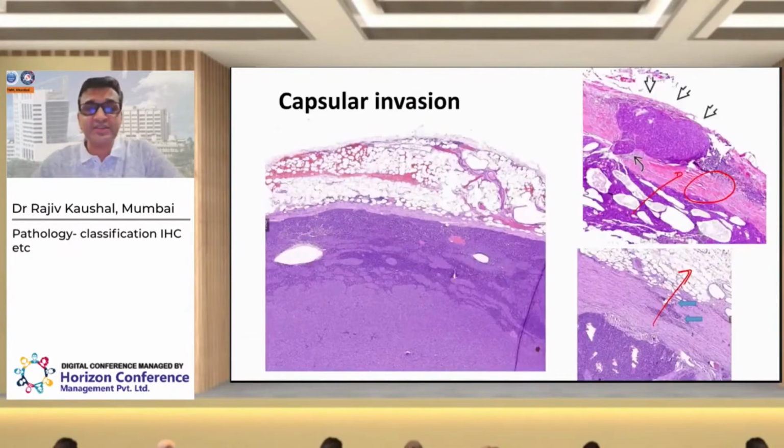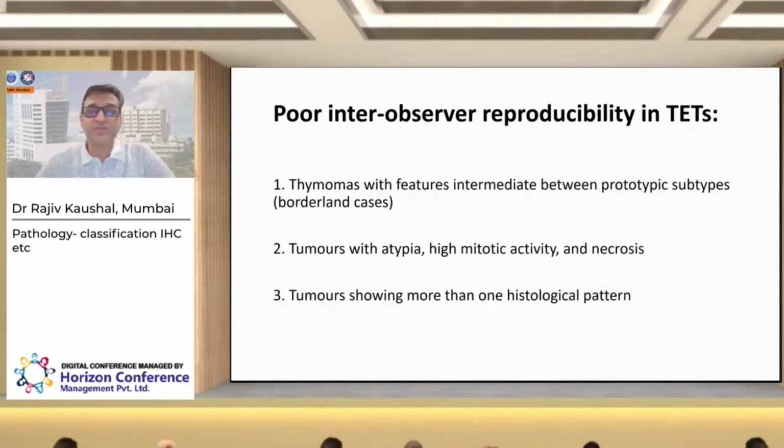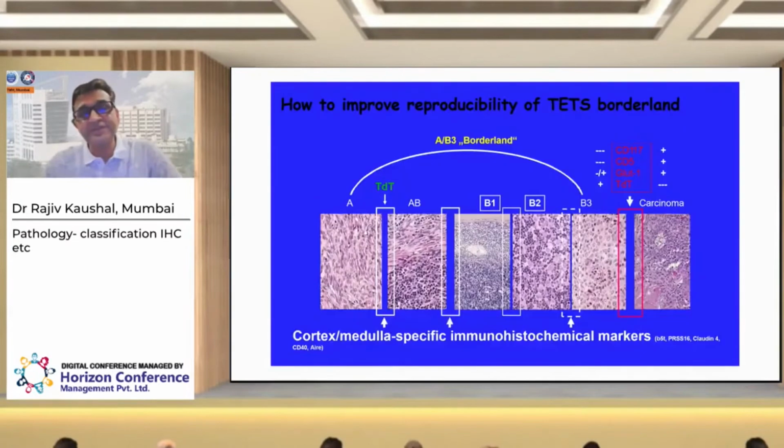Besides the classification of thymoma, the comment on capsular invasion is very important. For that we have to sample areas from the periphery of the tumor, so that we can make a conclusive diagnosis of thymoma, as well as comment on the resection status. The problematic areas in the diagnosis of thymomas are borderline cases, and thymomas which have high mitotic activity, more atypia or necrosis. In those situations, IHC helps to resolve these problems, and TdT and A1, A3 are the markers commonly used which can assist in the diagnosis.